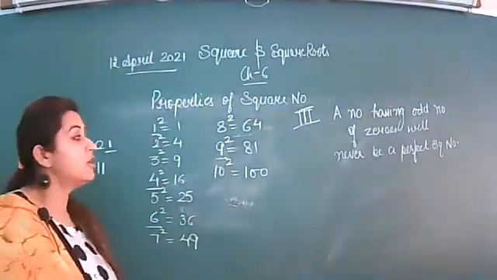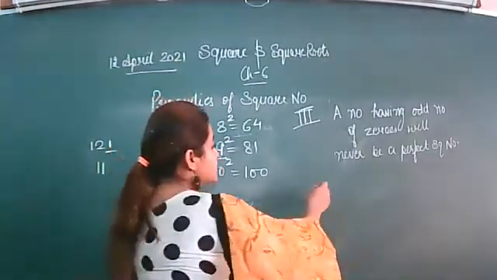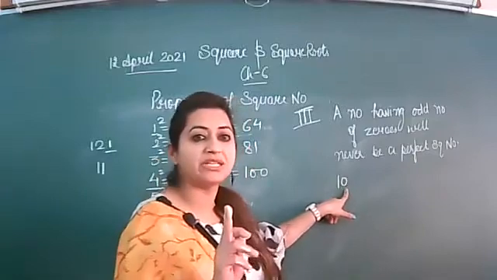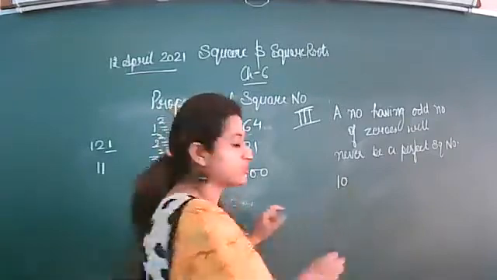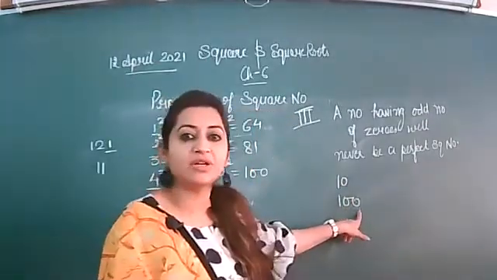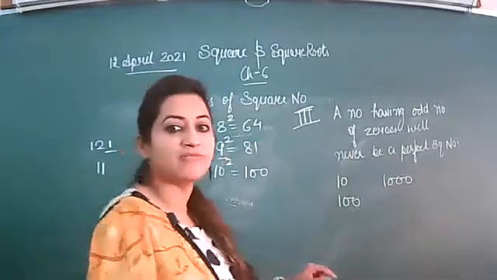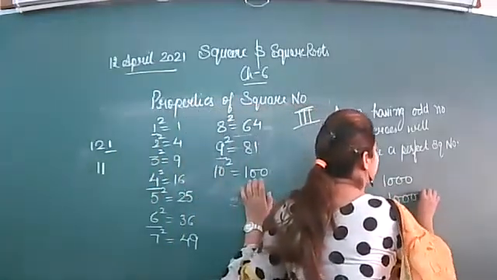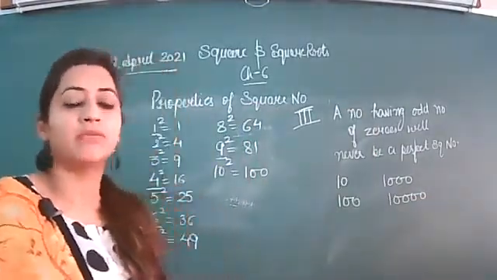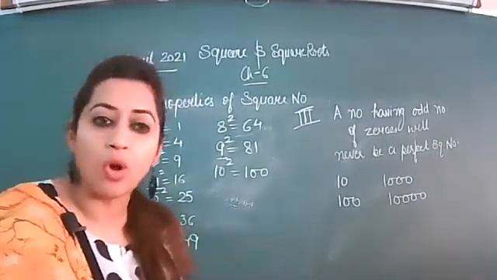A number having odd number of zeros at its end will never be a perfect square number. Look here. Suppose I am writing 10. It is having an odd number of zeros, that is 1 zero, and 1 is an odd number, so it is not a perfect square number. If I write 100, it is a perfect square number because it is having an even number of zeros. If I write 1000 here, it is again having an odd number of zeros, so it is not a perfect square number. If I write 10,000 that contains 4 zeros, that is an even number of zeros, then it will be a perfect square number. So we conclude that, but this property is again not valid for all the numbers.